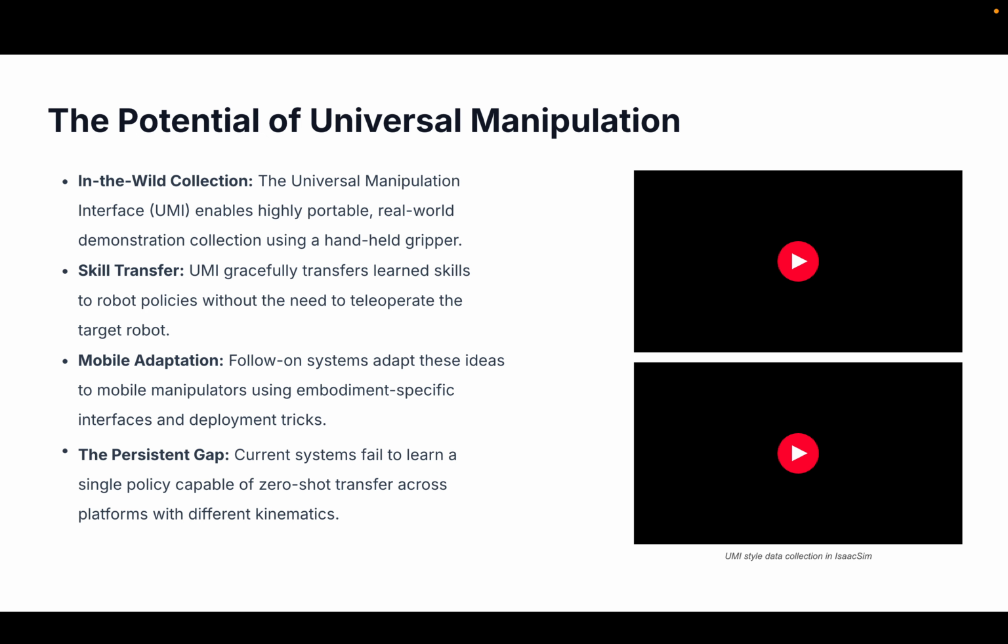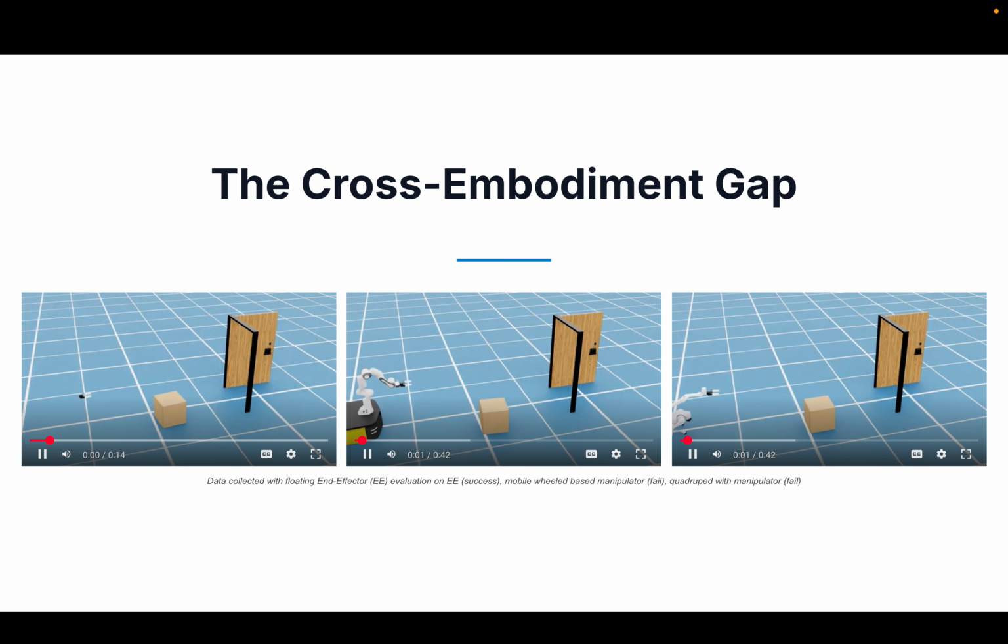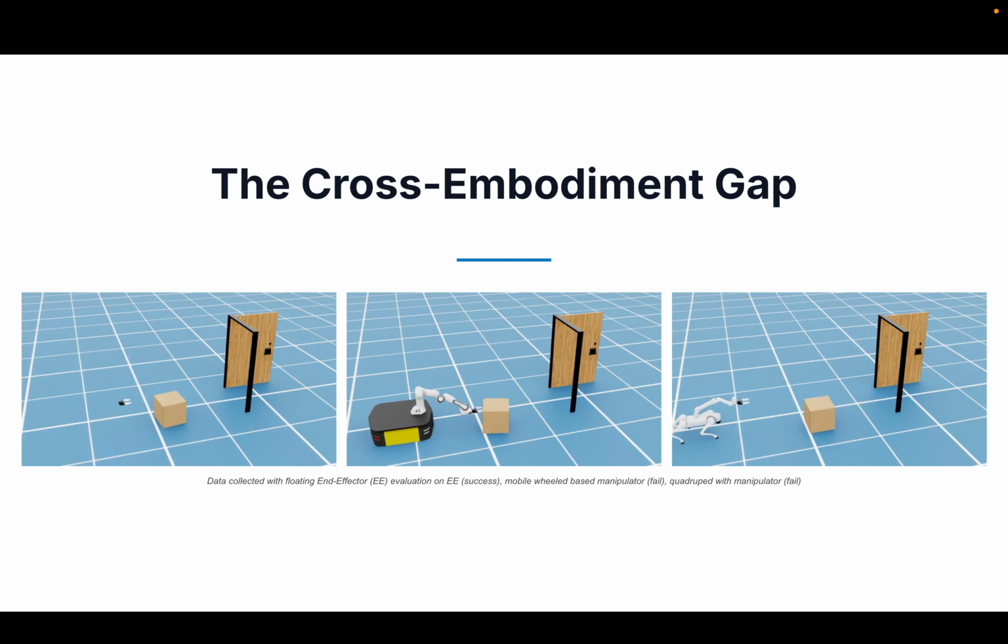Universal Manipulation Interface, or UMI, makes demonstration collection portable by using a handheld gripper instead of teleoperating the final robot. The video shows our simulation equivalent. We teleoperate the floating end effector to collect demonstrations, simulating real-world UMI data collection.